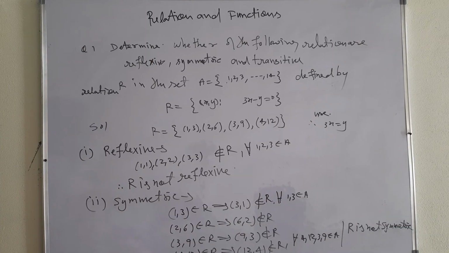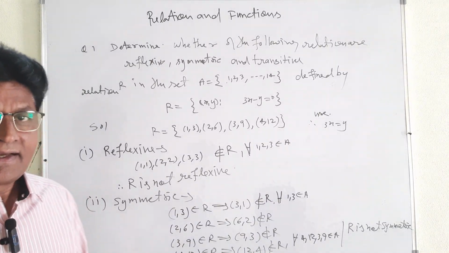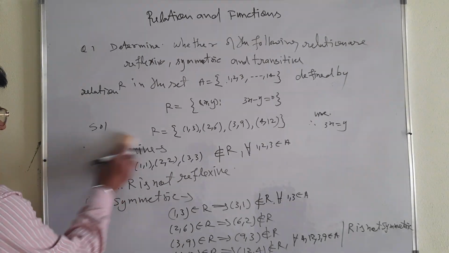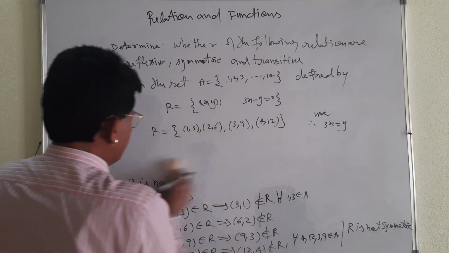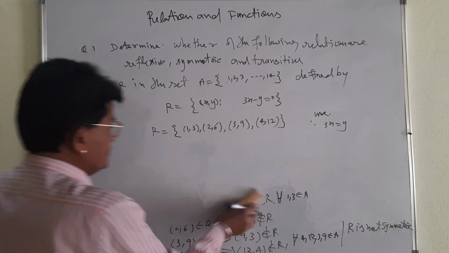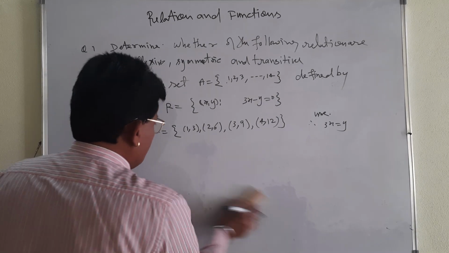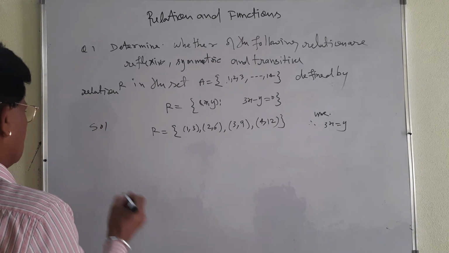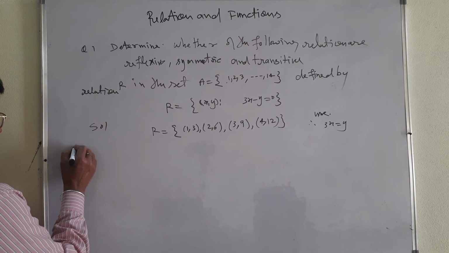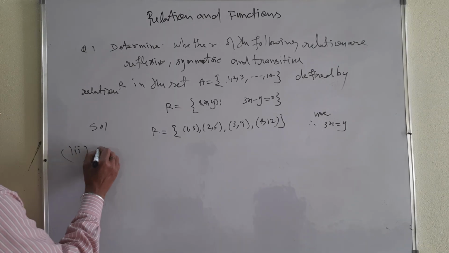Okay, let me go to the third relation, that is the transitive relation. My dear student, you see the condition. As per the condition, I think automatically you will understand.